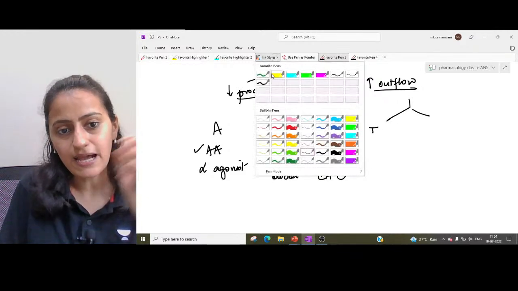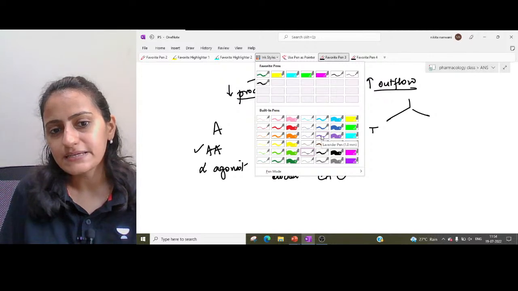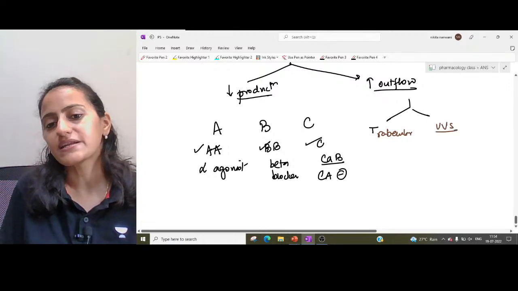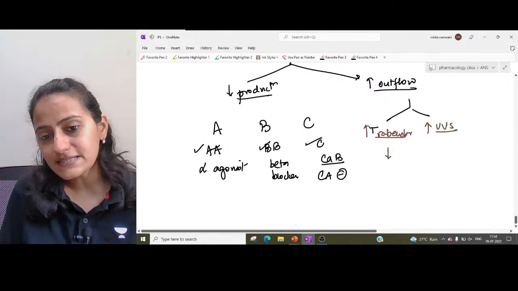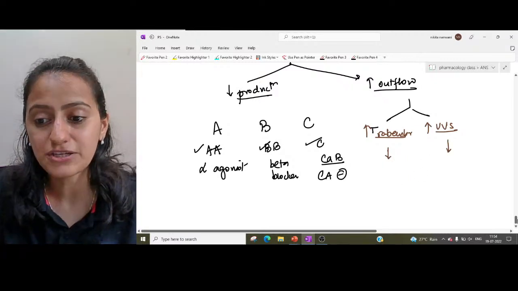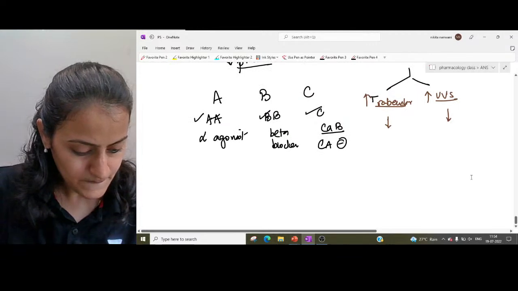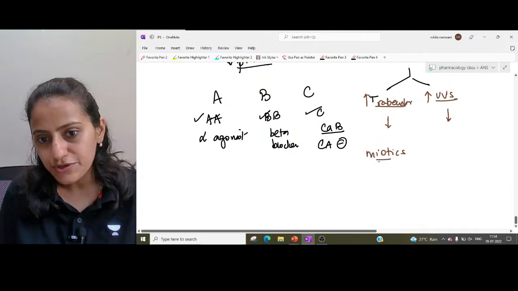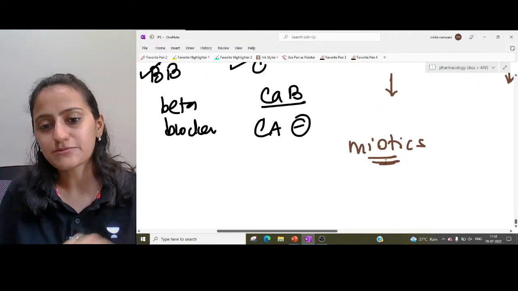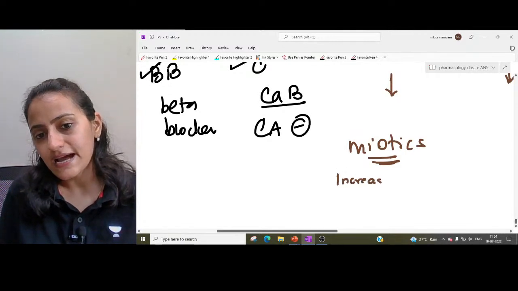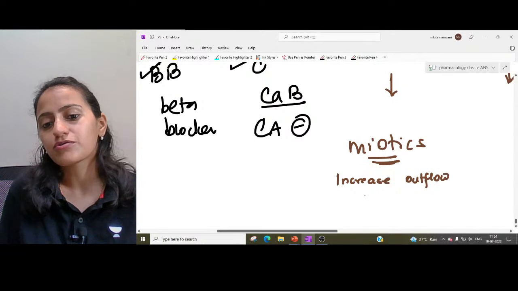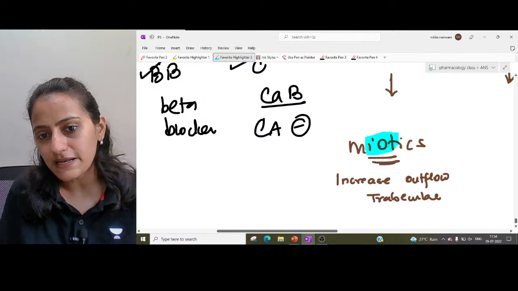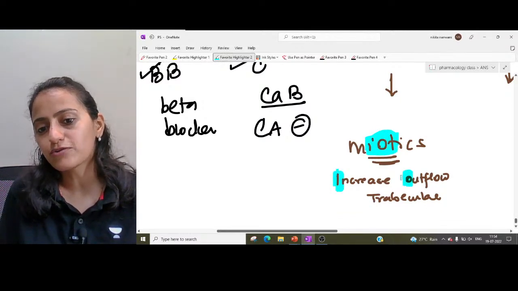Even in outflow we said that there is trabecular outflow, right? Even in the outflow basically we have trabecular outflow and we have uveoscleral outflow. Which drug acts by increasing the trabecular outflow and which drug acts by increasing the uveoscleral outflow? So trabecular outflow, remember, basically is myotics. How do you remember that? When you write myotics, IOT, that is increase outflow through the trabeculae. So in the spelling of myotics, basically increase outflow through the trabeculae.